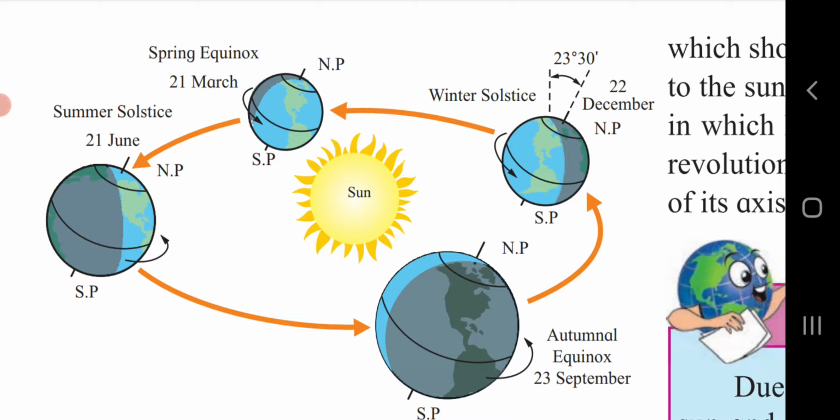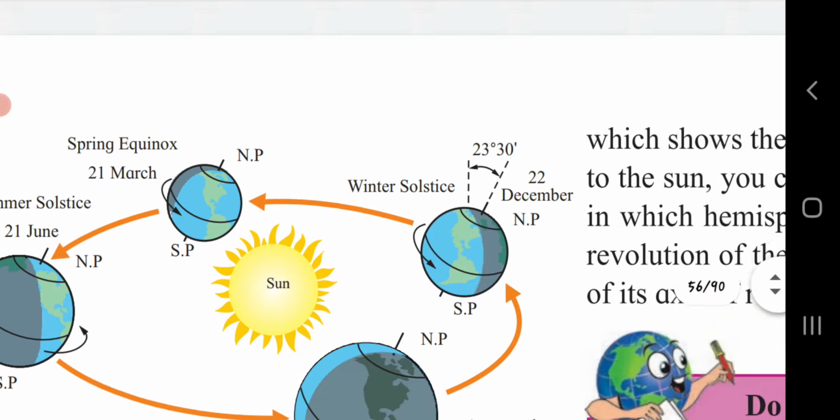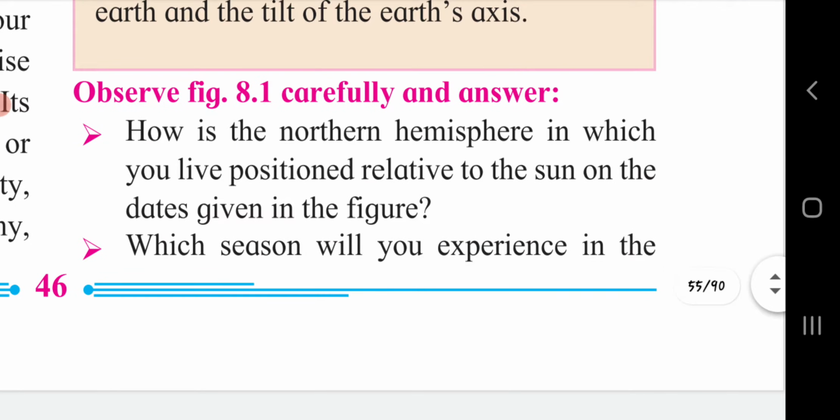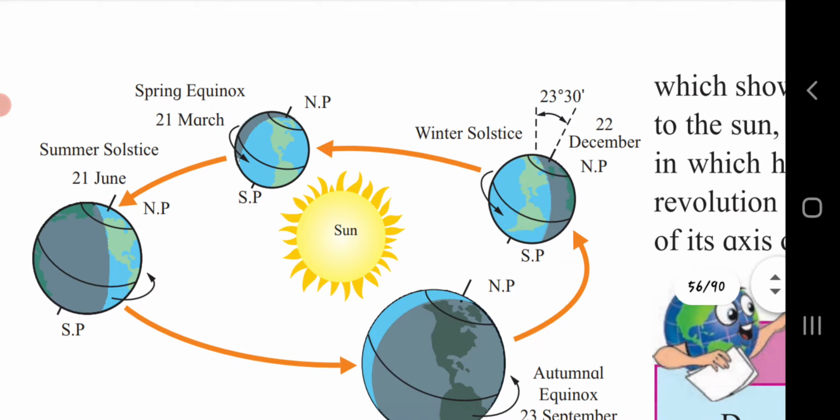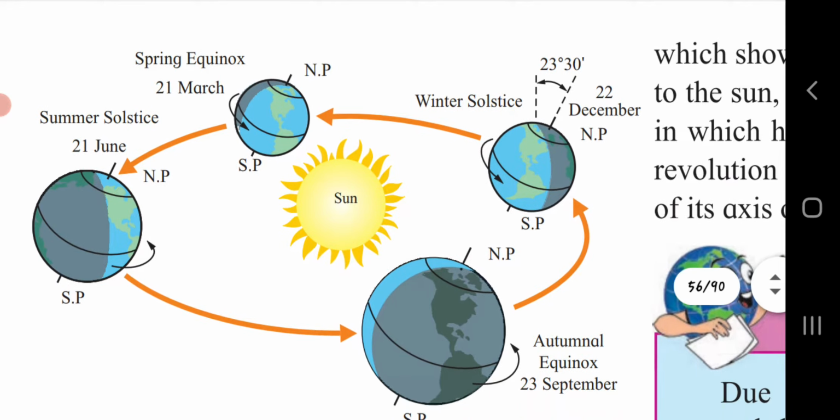They have given the spring equinox, 21st March; summer solstice, 21st June; autumnal equinox, 23rd September; and winter solstice, 22nd December, with the 23 degree 30 minutes tilt and the North Pole. So let's see what the first question was. How is the northern hemisphere in which you live positioned relative to the sun on the dates given in the figure? According to the dates, we can see the position of the northern hemisphere relative to the sun as mentioned.